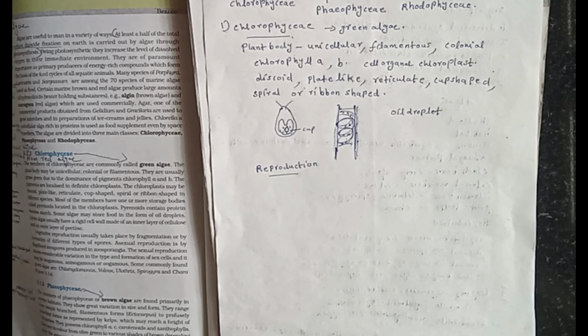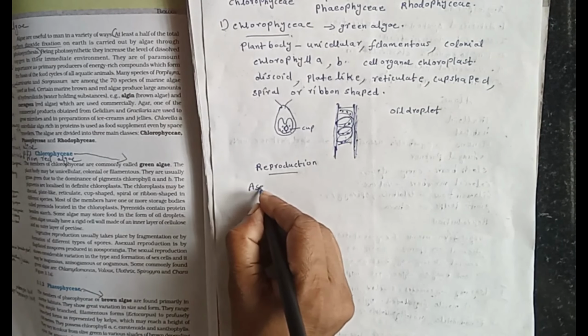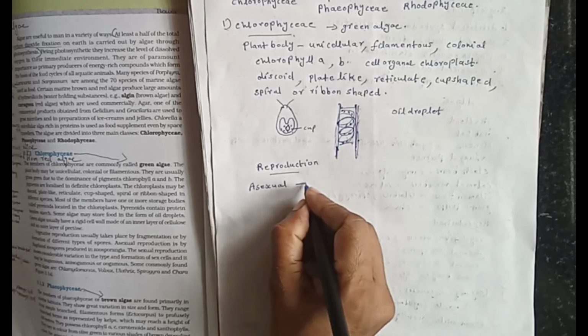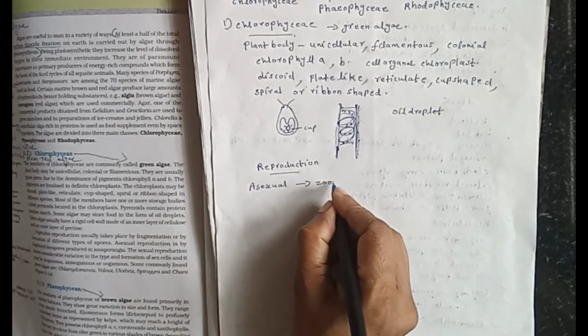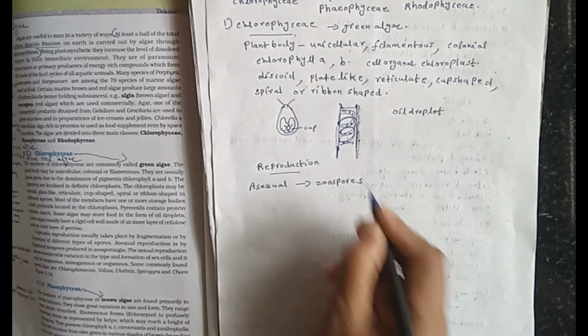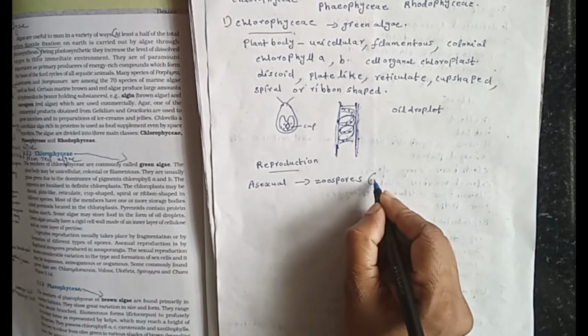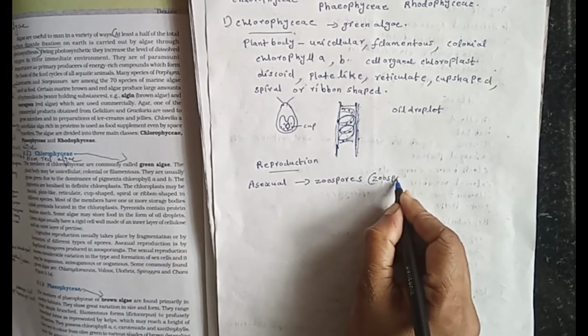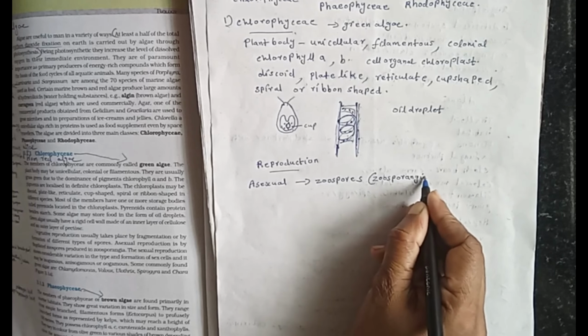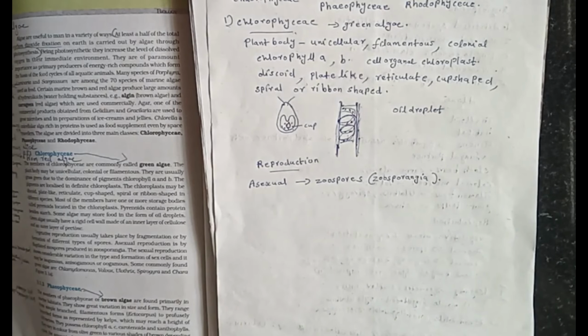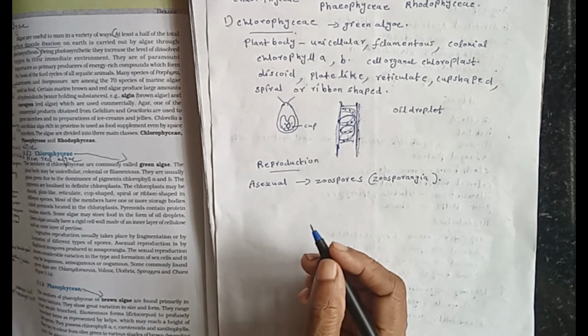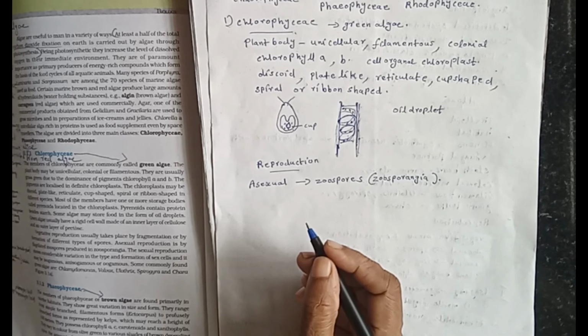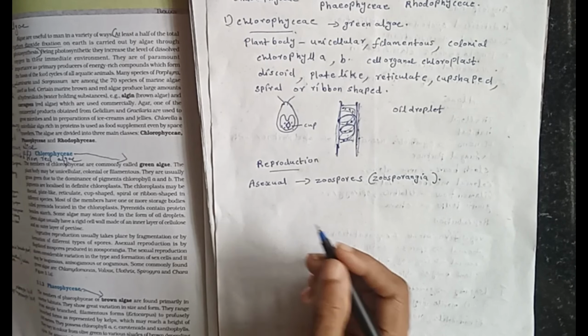Asexual reproduction is by zoospores produced in zoosporangia. Sexual reproduction shows isogamy, anisogamy or oogamy. Some members show isogamy, some species show anisogamy or oogamy.